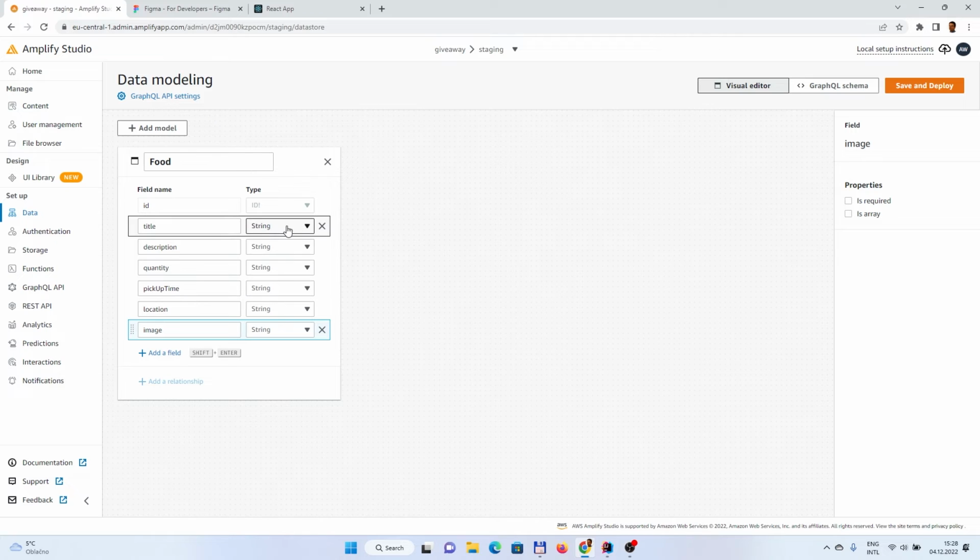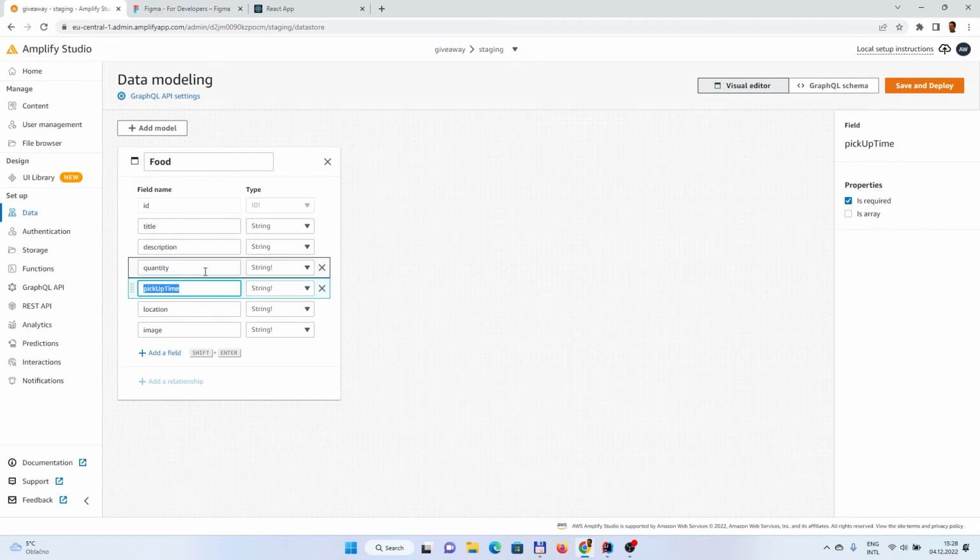And now we should also set which property is required, definitely title. So let's set this required, description, maybe not, quantity, yes, this is required, definitely pickup time as well, required, location, required, image, required. So almost everything. I'm crazy. I want everything to be required.